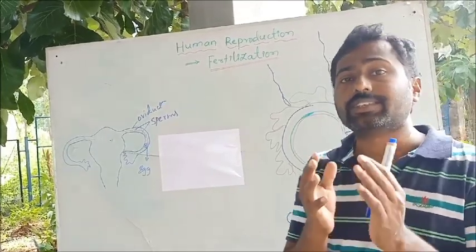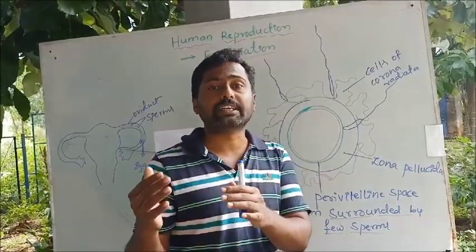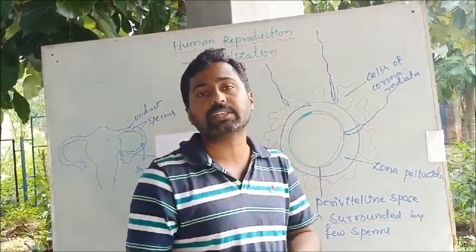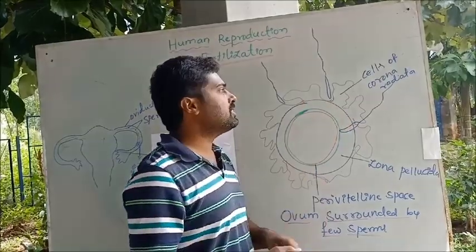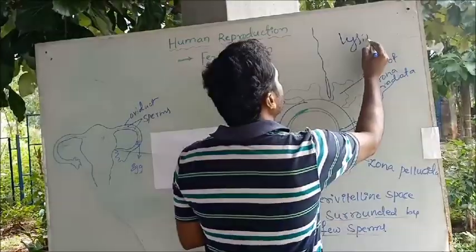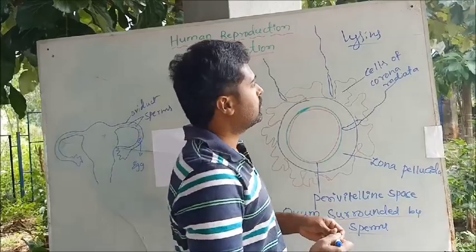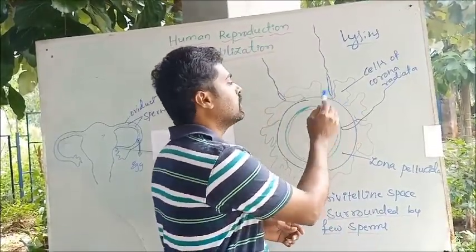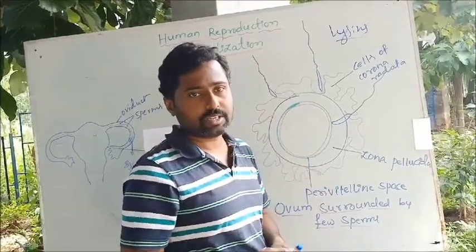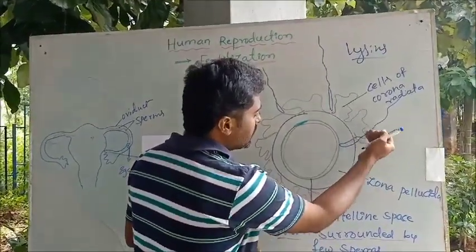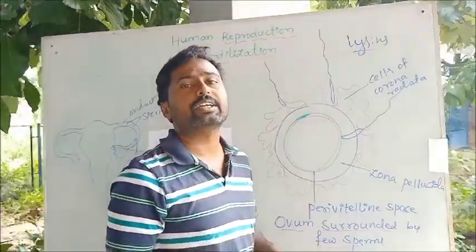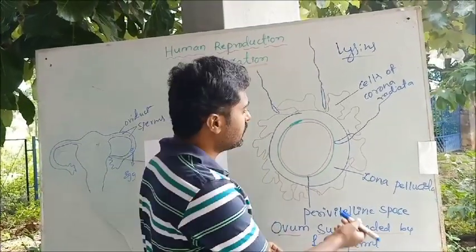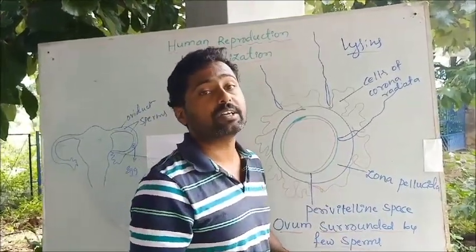Before that, the cells of the corona radiata should be degraded because the sperm has to make its path to enter inside the ovum, the egg. Lysins, which are nothing but enzymes, are secreted by the acrosome and can degrade the wall of the corona radiata at some portions. So the sperm penetrates the corona radiata by secreting lysins that degrade its cells. Then the sperm will enter the region we call the zona pellucida.